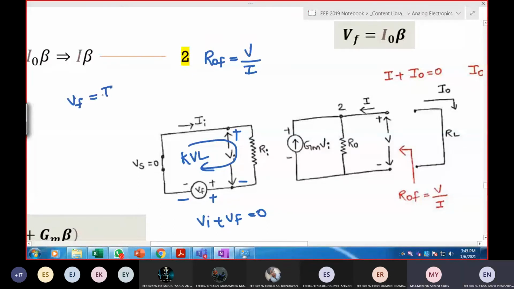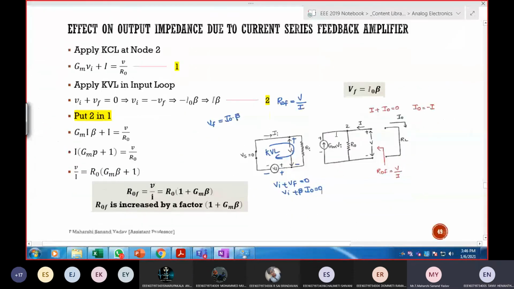I naught into beta. So VI plus beta times I naught is equal to 0. Next, in the output, what should I do? KCL or KVL? KCL. Tell me the answer. KCL, sir.